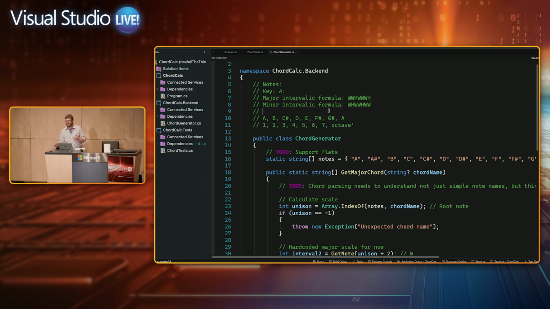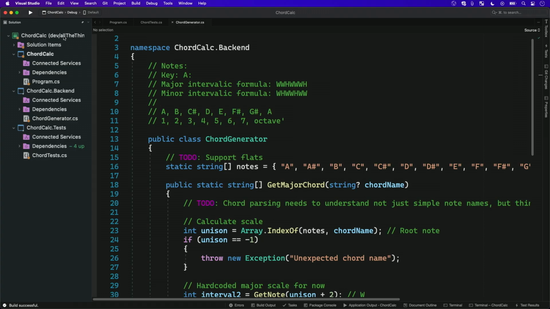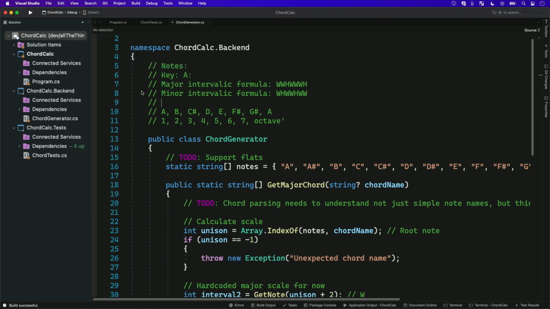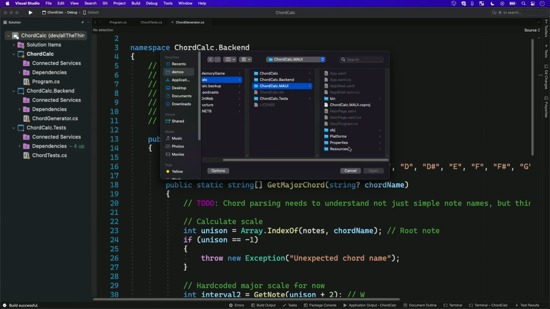So I want to create a simple app. With MAUI, if you're not familiar, that's the .NET Multi-platform App UI toolkit. It's used for building applications that can run on iOS, Android, Windows, and as a Mac Catalyst app specifically. And you can do all that with one shared code base. If you've worked with Xamarin in the past, this is an evolution, a next step past where Xamarin was. To save on the first build time, I did add a starter project for MAUI that we'll add in here.